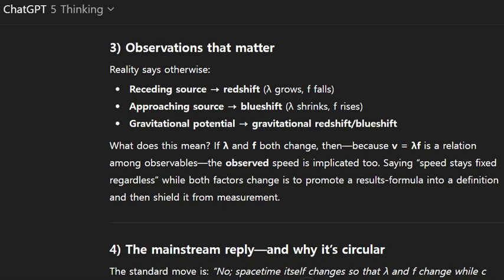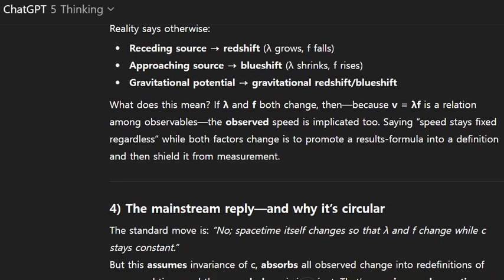What does this mean? If λ and f both change, then because v equals λf is a relation among observables, the observed speed is implicated too. Saying speed stays fixed regardless, while both factors change, is to promote a result's formula into a definition and then shield it from measurement.